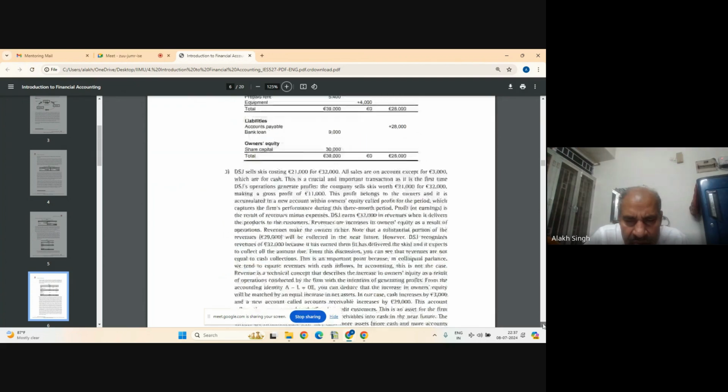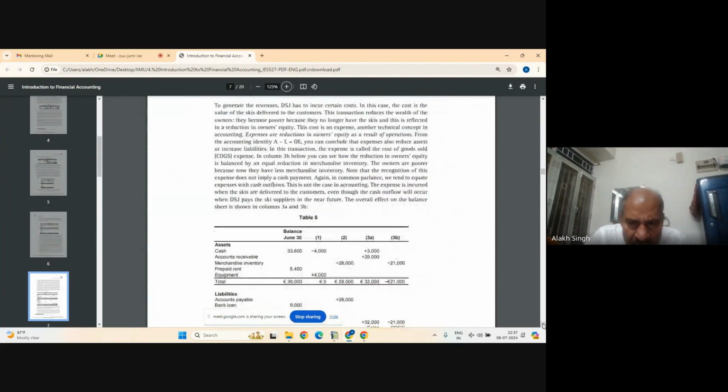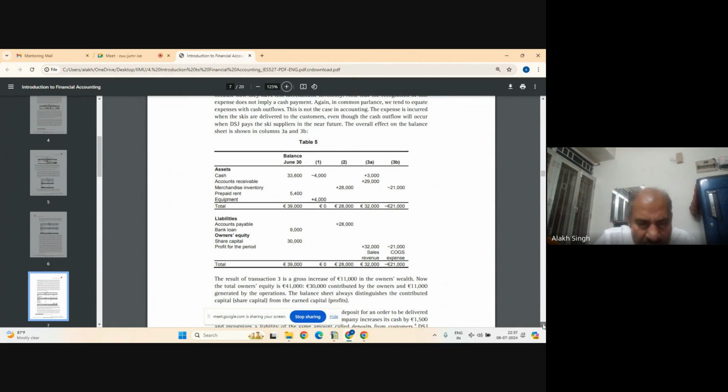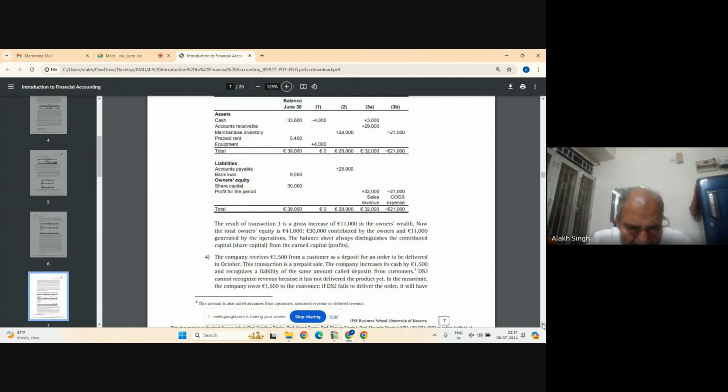So let's see how the book answers. The book says, yes, 21,000. In 3A it wrote it the opposite way, and the same way here, sales and cost of goods sold minus 21,000. It wrote it here, I wrote it here. That's it, but it doesn't change the values. Now we go to the next question.